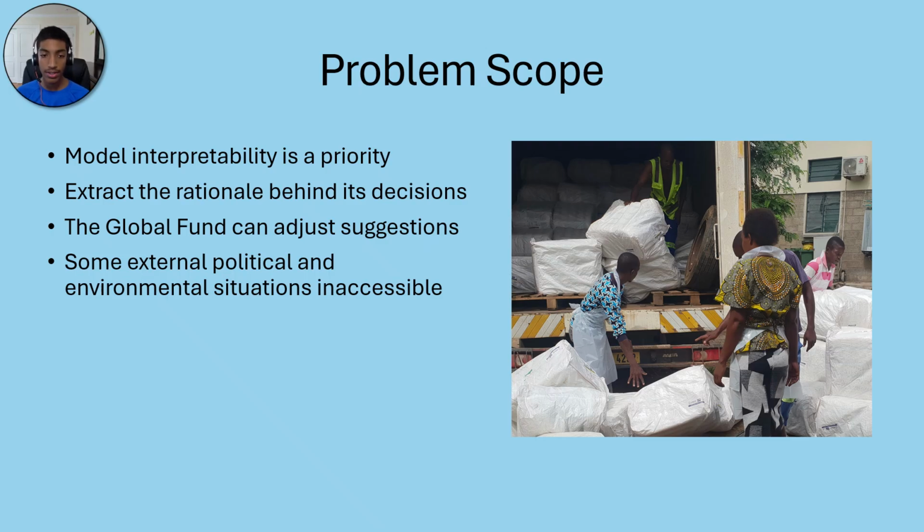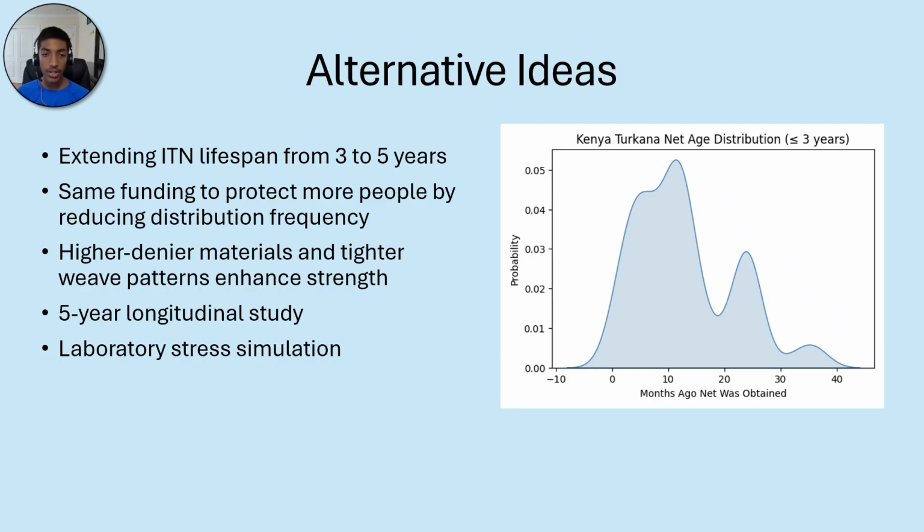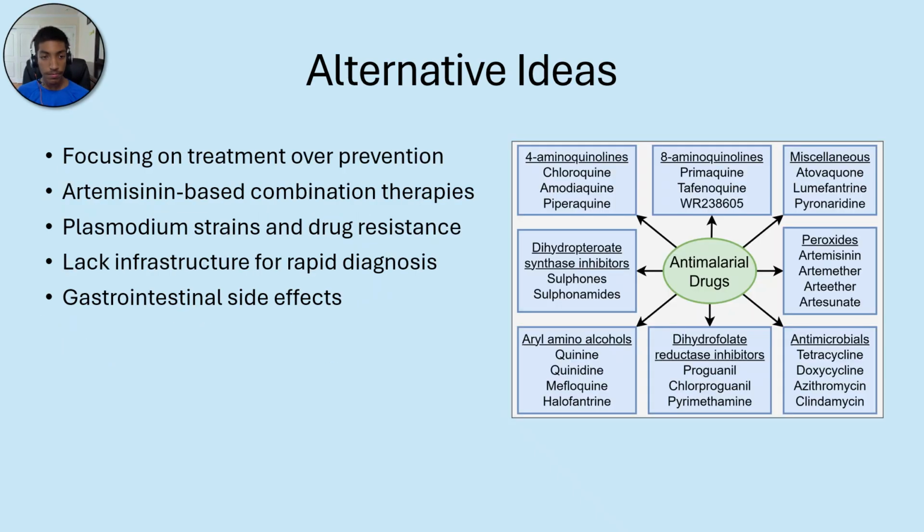We extract the logic behind each allocation so organizations like the Global Fund can adjust for sudden disruptions like floods or governmental instability. Dr. Irish, a technical officer at the WHO Global Malaria Program, told us that tighter weaves and better materials could extend ITN lifespan to 5 years. This direction was not pursued due to our lack of manufacturing equipment.